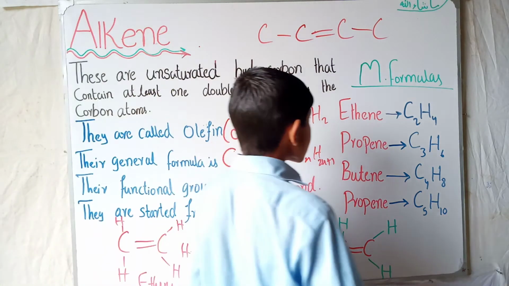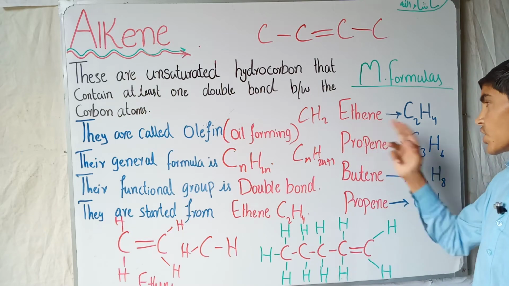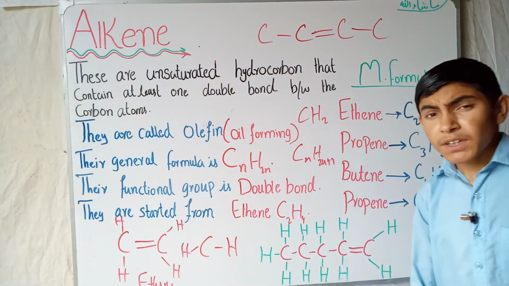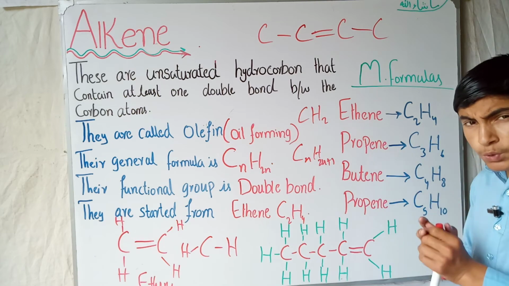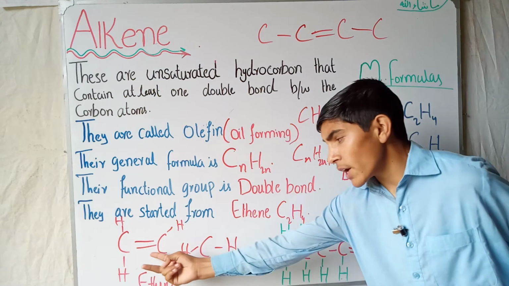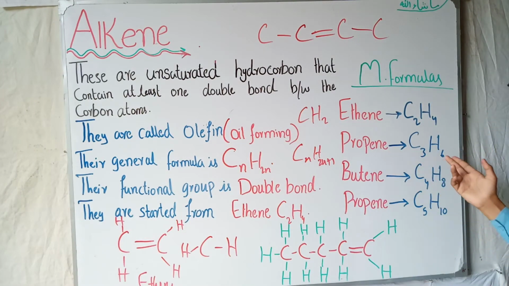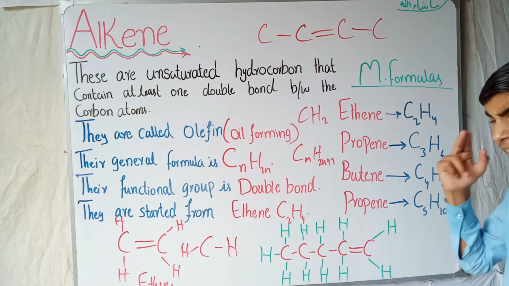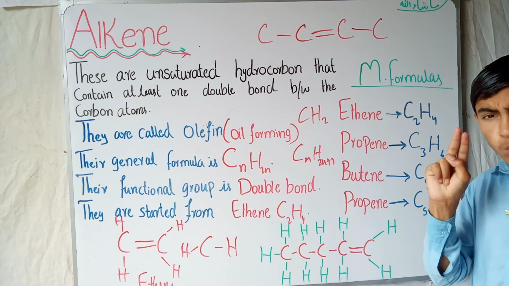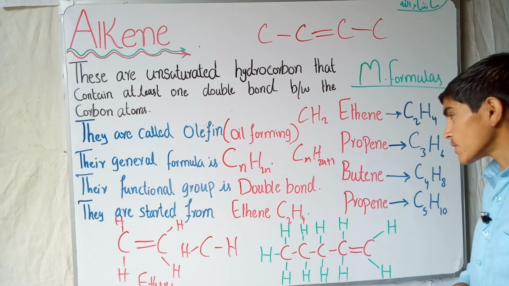There are some molecular formulas of alkene. The first is ethene, C2H4. As I mentioned before, it is the simplest alkene, with two carbon atoms making a double bond between them. The second is propene, C3H6. Likewise with the alkane, the hydrogen count increases by two as the carbon count increases by one.